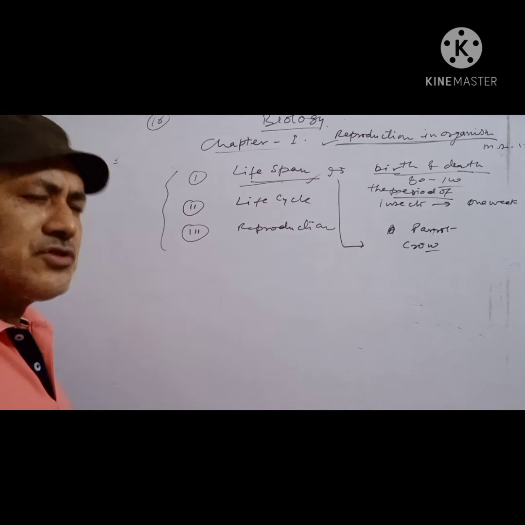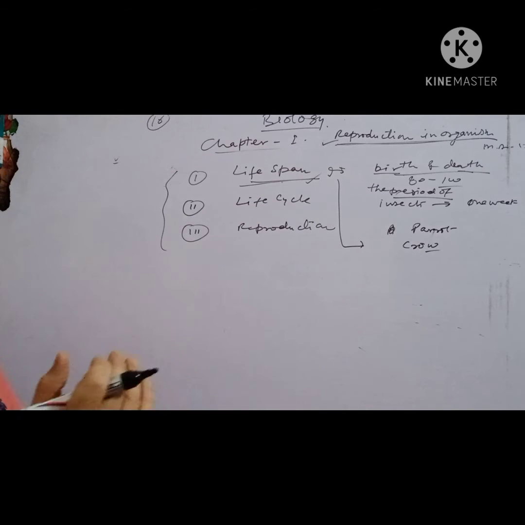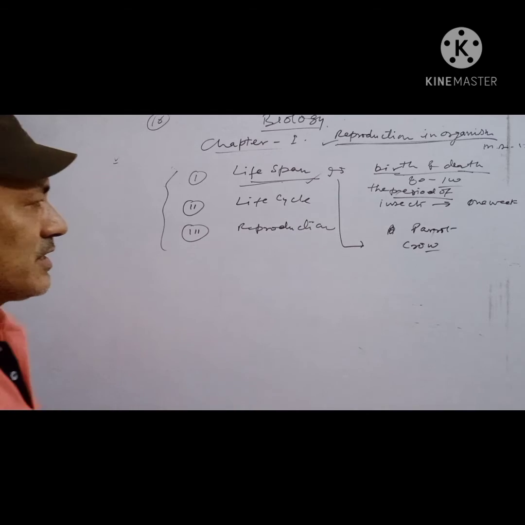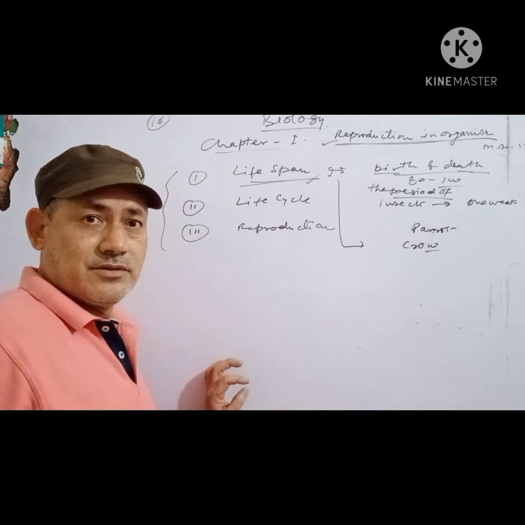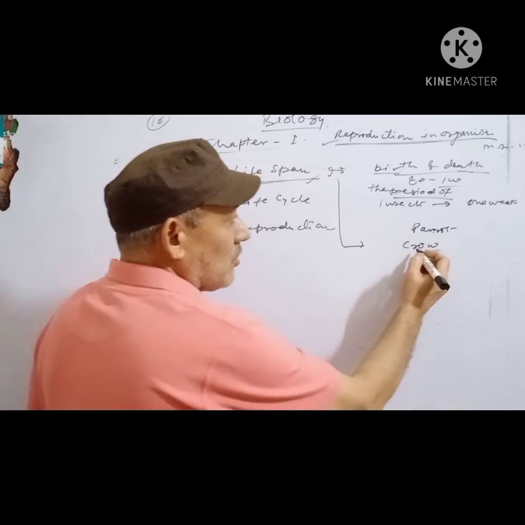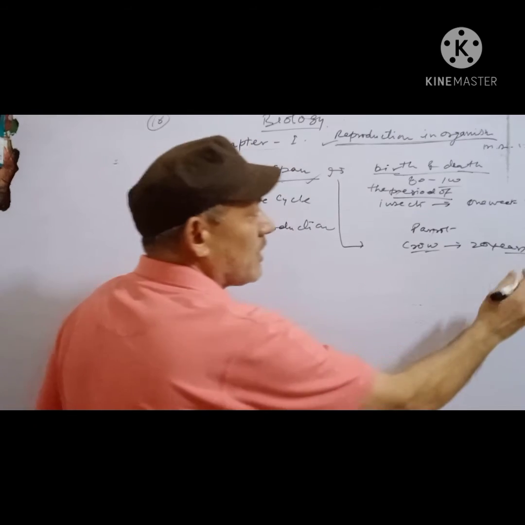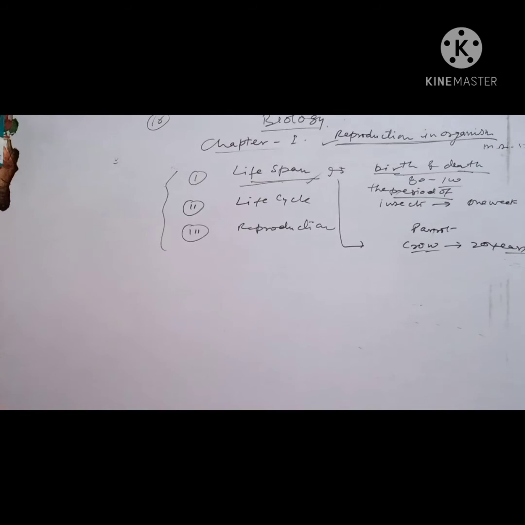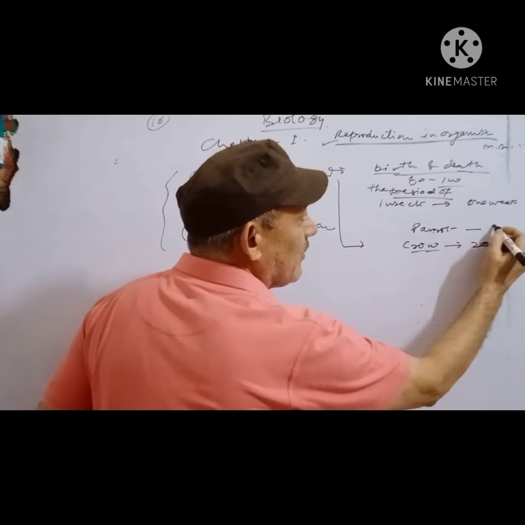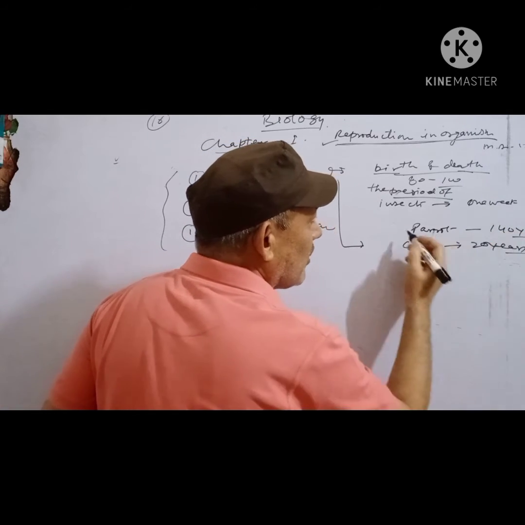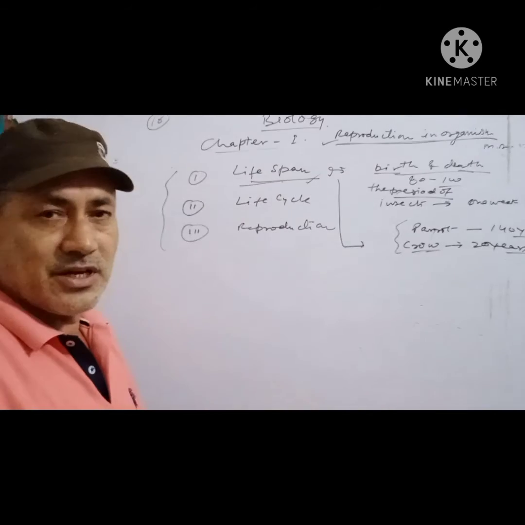They have a similar body structure, somewhat larger or smaller, but their lifespan is too different. A crow's lifespan is only 20 years maximum, while a parrot can live 140 years.